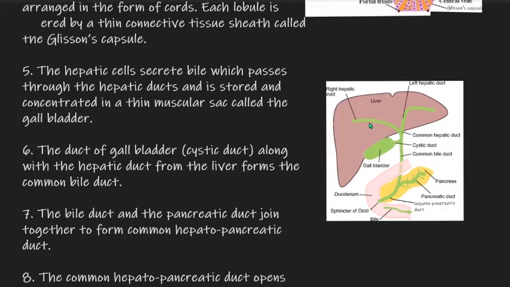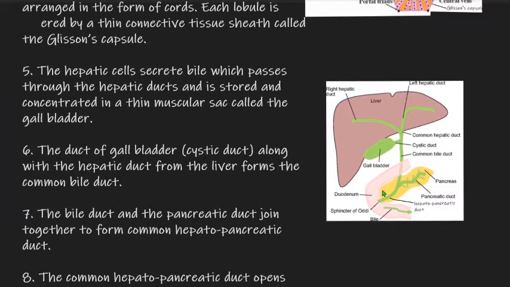The two hepatic ducts join together to form the common hepatic duct. And through this common hepatic duct, bile enters the gallbladder through the cystic duct, and is stored and concentrated in a thin muscular sac called the gallbladder. So this gallbladder is a muscular sac-like organ in which bile gets stored.